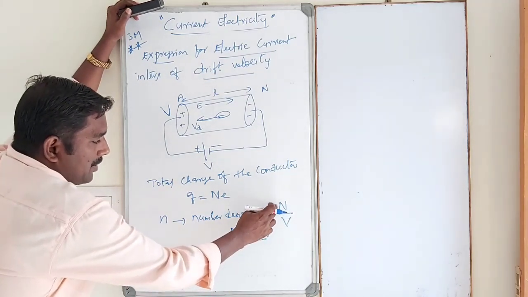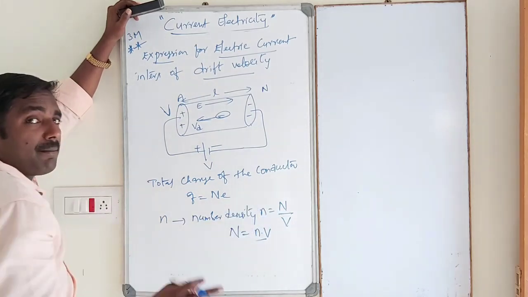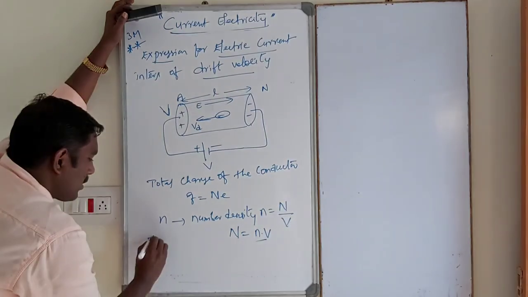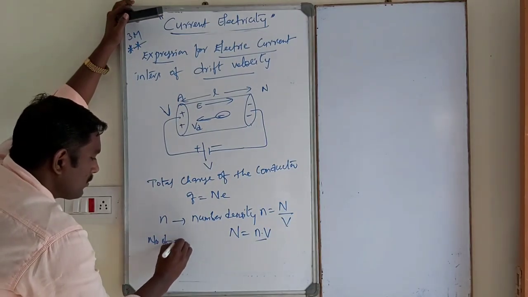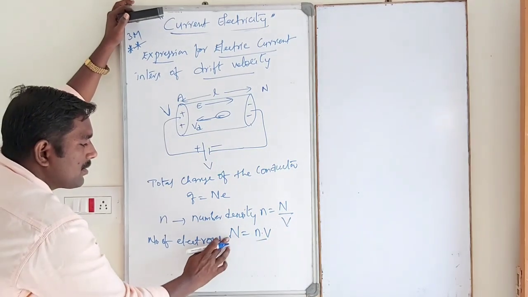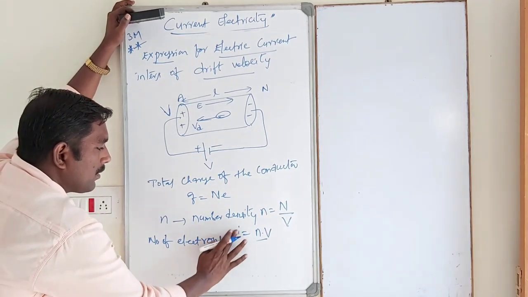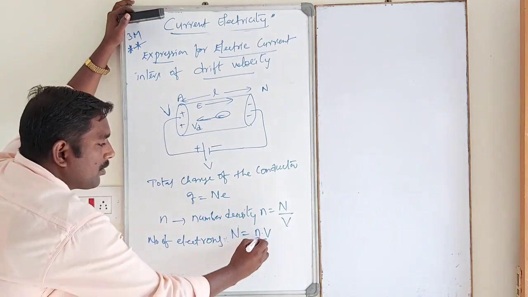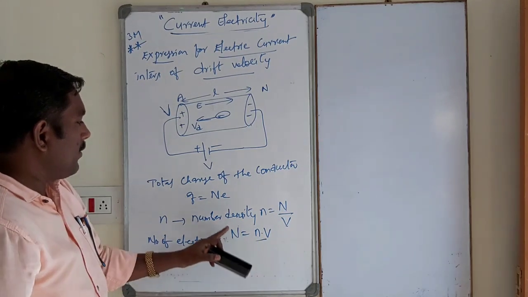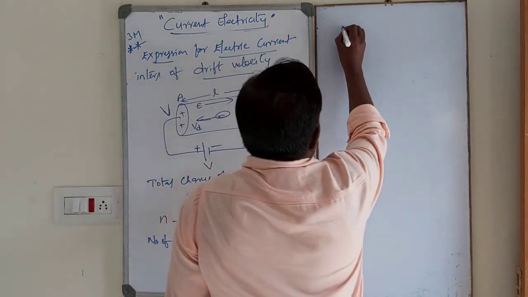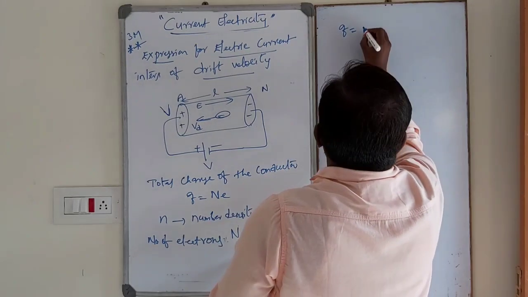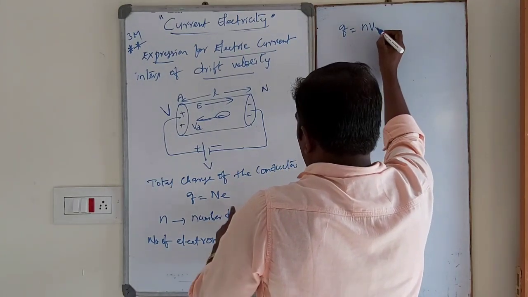So capital N is the number of electrons. N is equal to nV, where small n is the number density. Substituting the N value, Q, the total charge, is equal to nV into e.